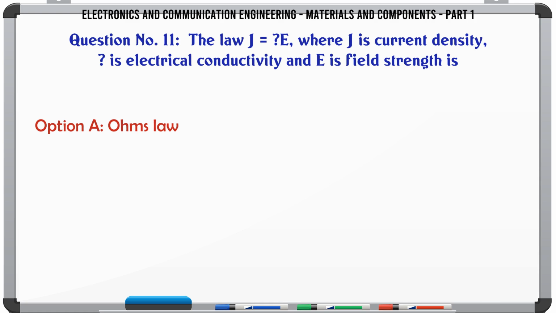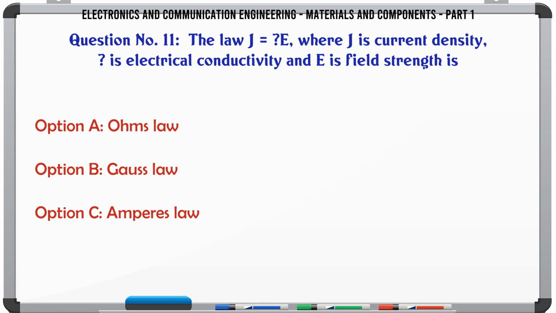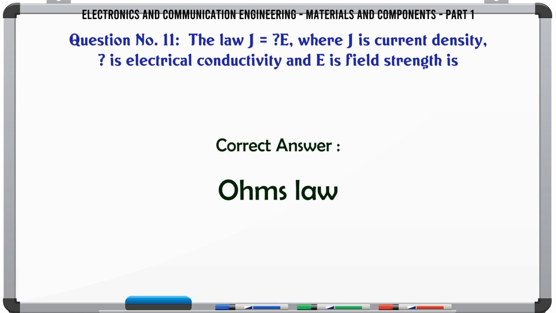The law J = σE, where J is current density, σ is electrical conductivity and E is field strength, is A. Ohm's law, B. Gauss' law, C. Ampere's law, D. Biot-Savart law. The correct answer is Ohm's law.